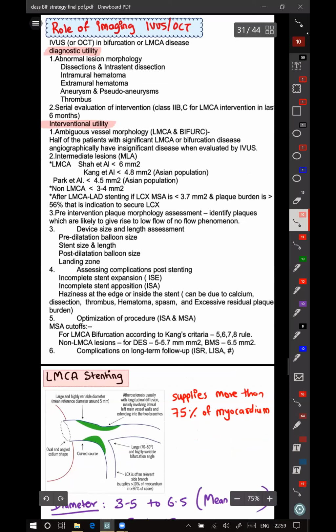And after doing LMC to LAD stenting, suppose you have planned provisional stenting only and you have done a stent from LMC to LAD, and you do IVUS and you find an LCx area of only 3.7 millimeters square, then less than that is an indication to intervene into the side branch.